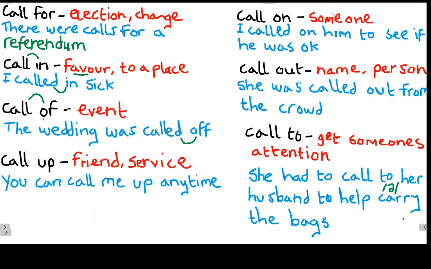Unlike the other phrasal verbs we've already considered, we can actually separate the verb, this part, from the particle. So for example, we can rephrase this and say, they're going to call the wedding off. Okay, they're going to call the wedding off. So we can separate the verb from the particle, which we cannot do with the other two, call in and call for. So let's move to the next one, call up.